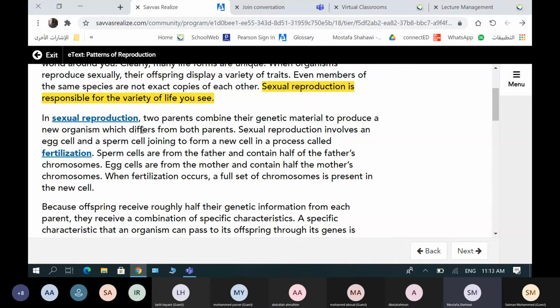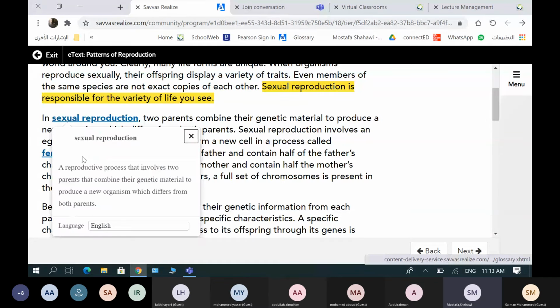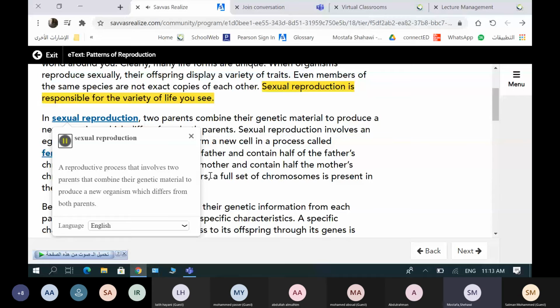So this is sexual reproduction. Let's see the definition of sexual reproduction. A reproductive process that involves two parents that combine their genetic material to produce a new organism which differs from both parents. So the main thing about sexual reproduction, it involves male and female parents that combine the genetic material to produce an organism which differs from both parents.